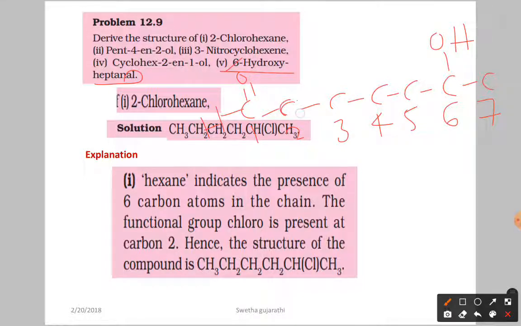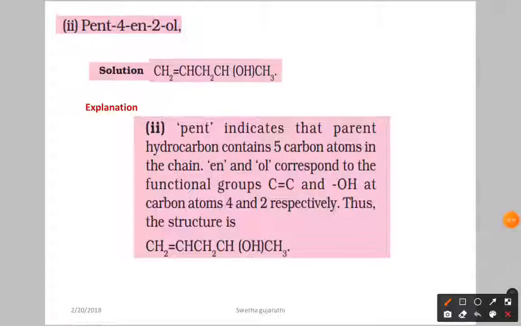Remaining, now you have to satisfy with the hydrogen. CH2, CH2, CH2, here H, and this is CH3. Why? Because the carbon valency should be tetravalent. So this is 6-hydroxyheptanal. Here you can see the structure. Okay, you can write it any way, but the numbering and the position of the double bond should be clear.